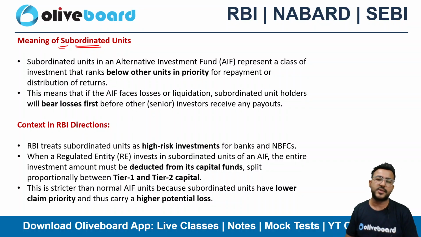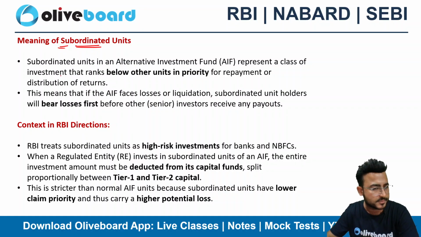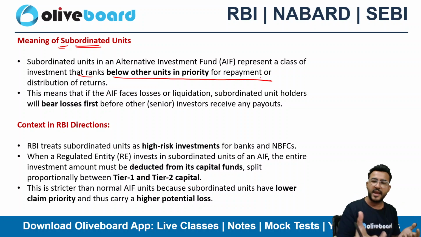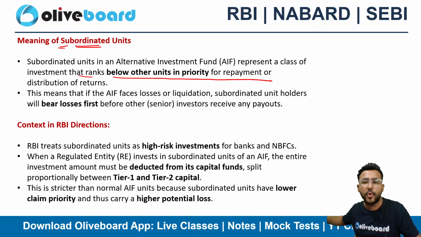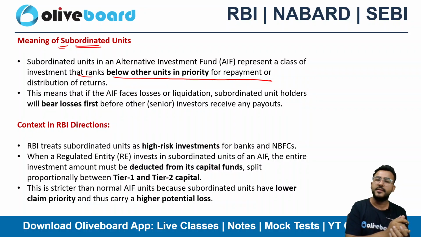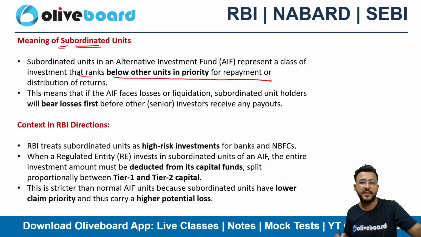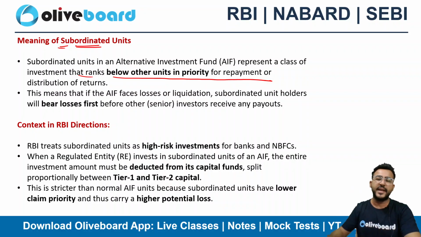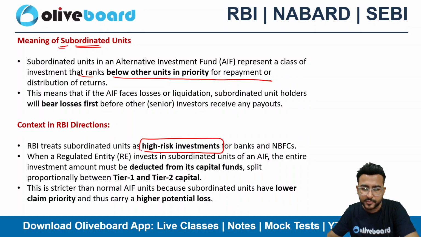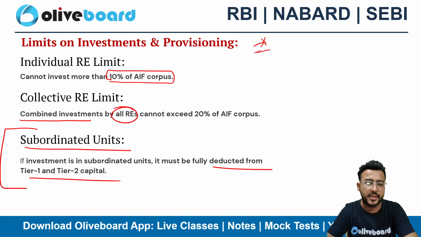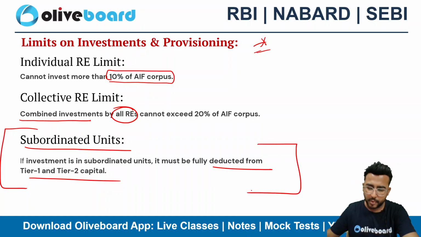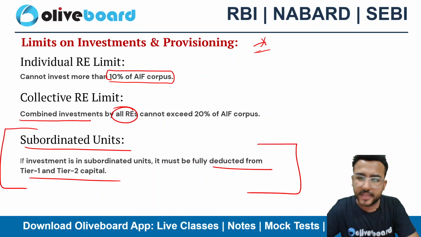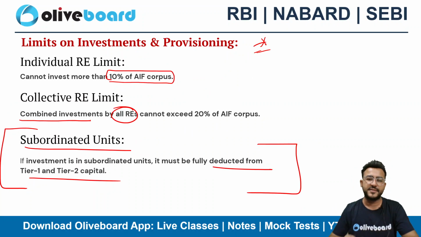So subordinated units of AIF represent a class of investment that ranks below the other units in priority of repayment. If anything happens to the AIF, subordinated has a lower priority as compared to the other debt, right? So the AIF will be paying the other debt first and the subordinated will be last in the priority list, right? That's why it is a high risk investment, and this direction clearly states that you need to deduct it. If you have invested in the subordinated units of AIF, you need to clearly deduct it from the tier 1 and tier 2 capital. That's a compulsion. Okay, so as of now we have studied the limits.